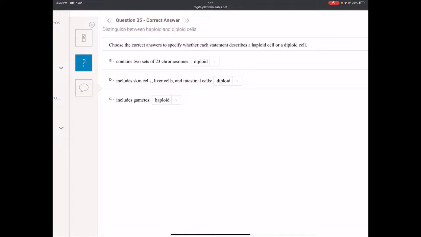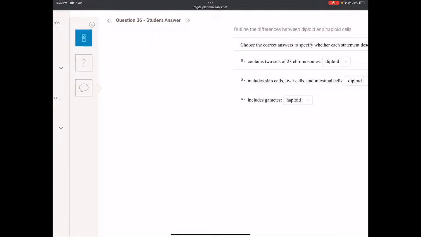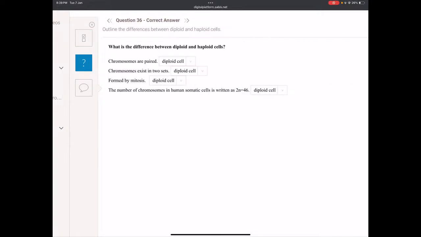This is also straightforward. 2 sets, diploid. Skin cells, so our body cells, of course, diploid. Gametes are haploid. Once chromosomes are paired, diploid, 2 sets, of course, diploid. Formed by mitosis, of course, diploid. And diploid is always 2n equals 46, so diploid cell.